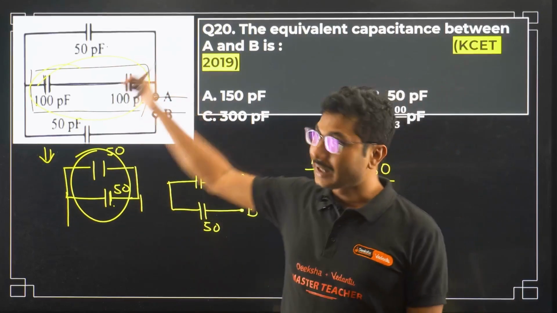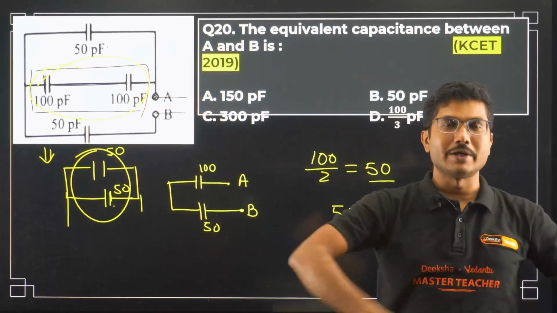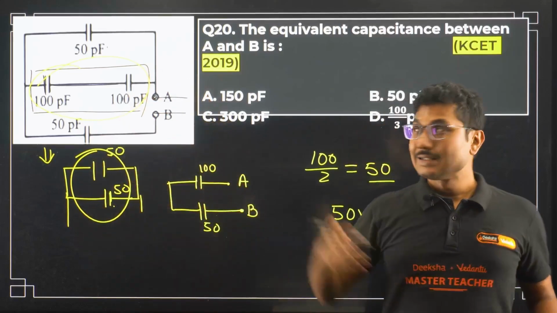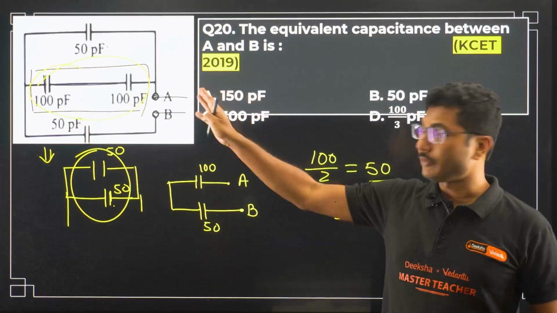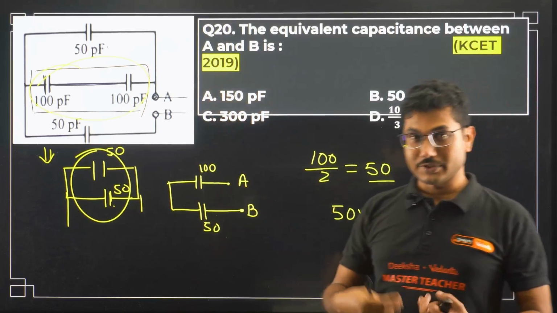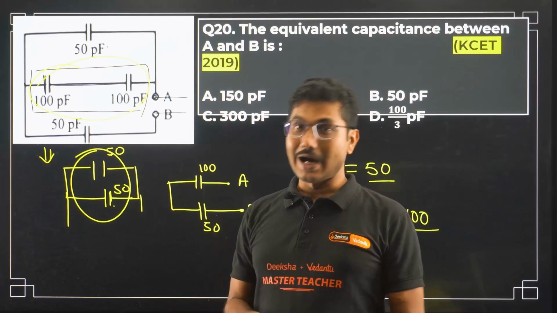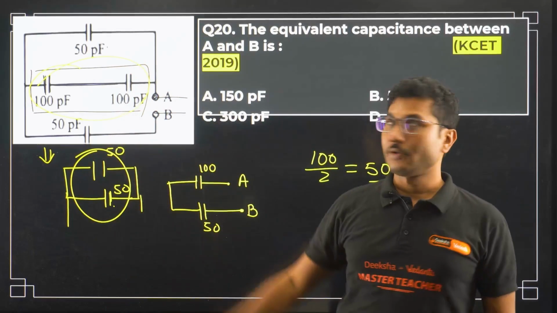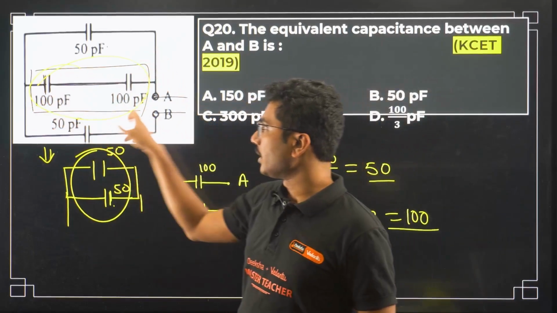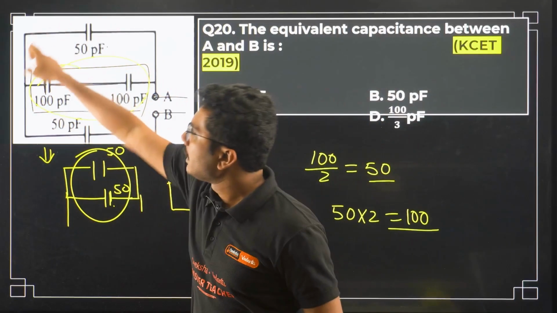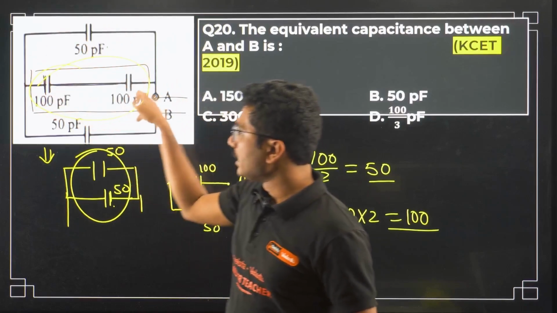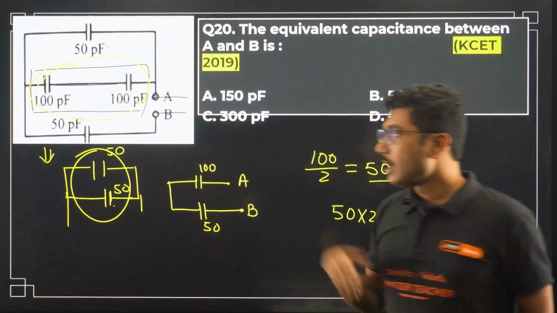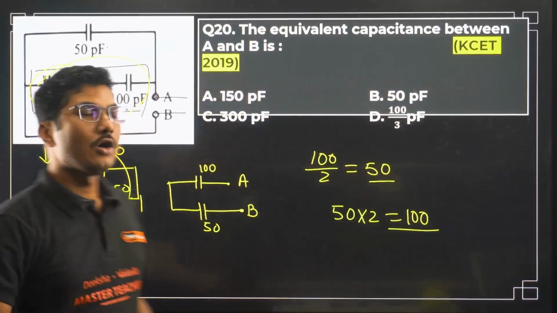Otherwise, if you are struggling to solve, like most of you, I know many of you sometimes struggle to solve similar simple questions. This is a simple question, easy question. And if you are struggling like most of you are, then you have to do it step by step. So first you simplify this one, then you simplify this thing, then you simplify the entire thing. So this step by step diagram will help you to identify which part you are doing.